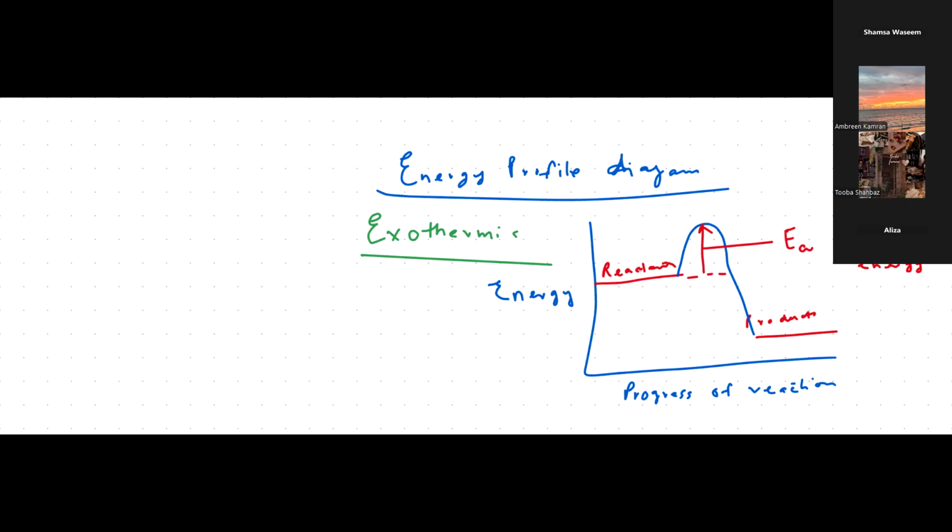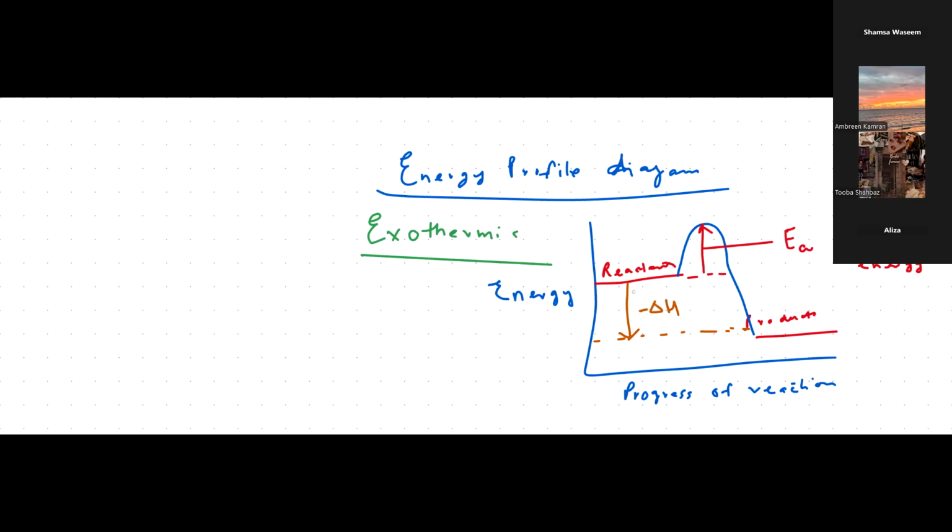Now here we have to label the heat of reaction. So what is it? The heat of reaction or enthalpy change is the energy, that is how much energy is released or absorbed during a reaction, okay? So that is going to be the energy difference from the reactants to products, and its arrow is downwards for an exothermic change, okay? And delta H, or enthalpy change, is going to be negative for an exothermic reaction, and you are going to represent that with the downward arrow, okay?